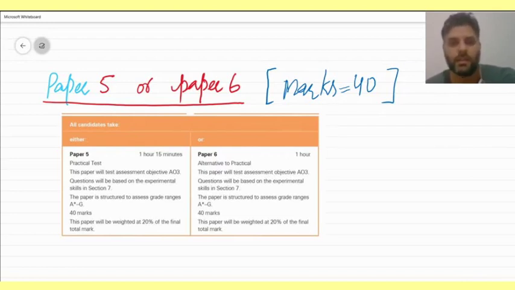And paper 6 is the alternative to practical paper, in which there is no need to go to the lab, but you can answer the paper just by writing the answers to the questions. Both these papers check the practical or experimental skills of the candidate.